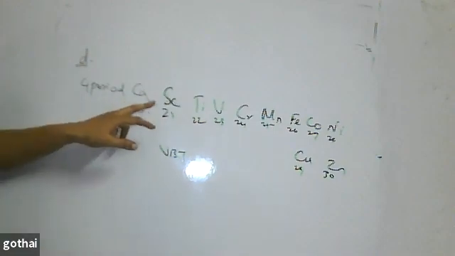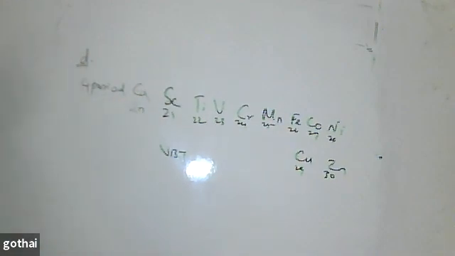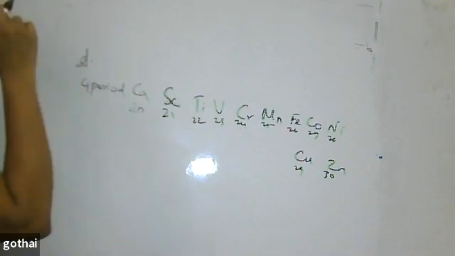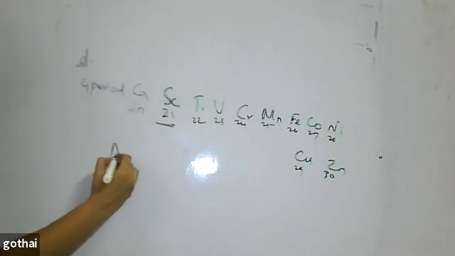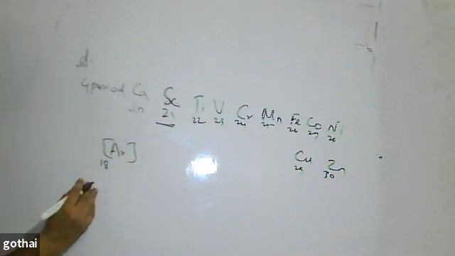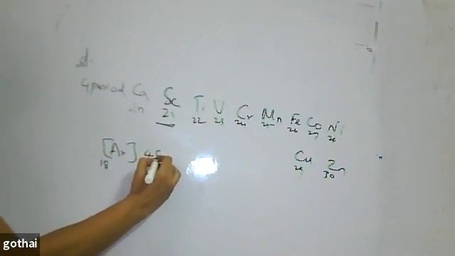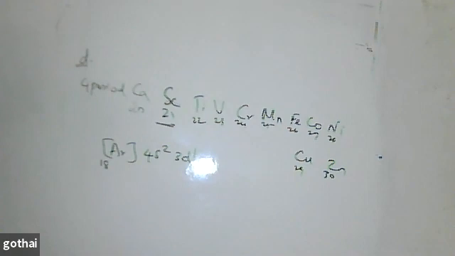D block elements start in the fourth period. If I talk about the electronic configuration of scandium, I can write it as argon 18, then 4s2 3d1. I can write it as a shortcut for scandium.